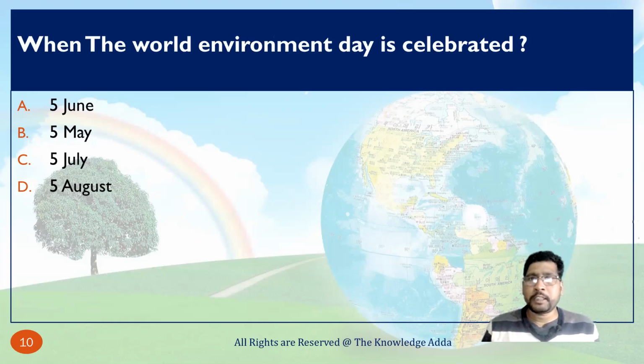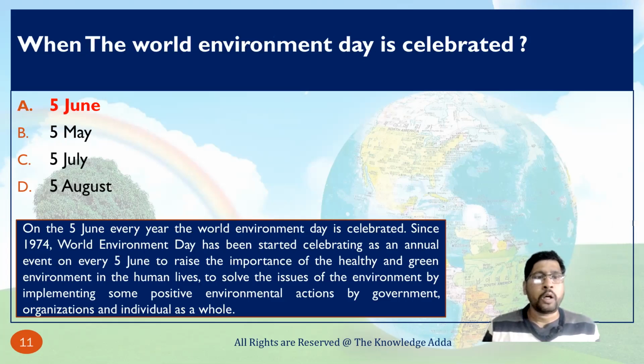When is World Environment Day celebrated? World Environment Day is celebrated in the month of June, on the 5th of June every year, since 1974. World Environment Day started as an annual event on every 5th June to raise the importance of a healthy and green environment in human lives, and to solve environmental issues by implementing positive environmental action by governments, organizations, and individuals. So basically every year on 5th June World Environment Day is celebrated.